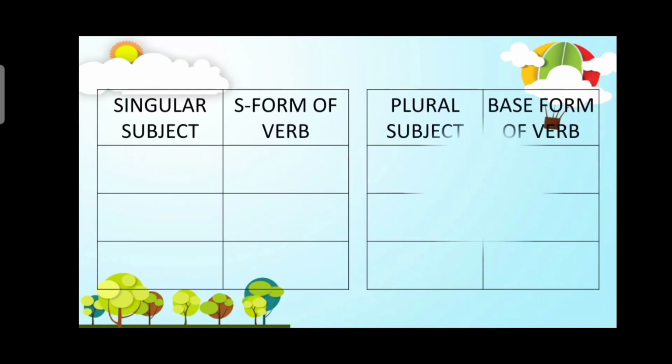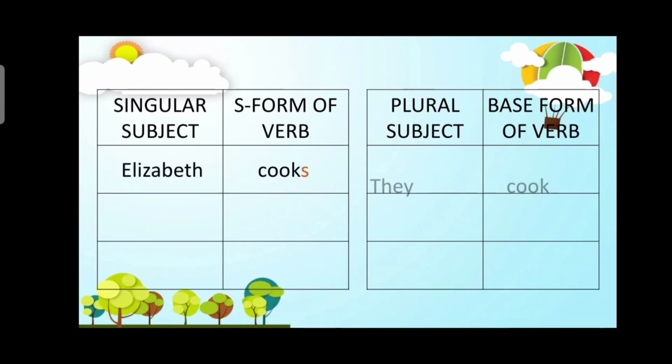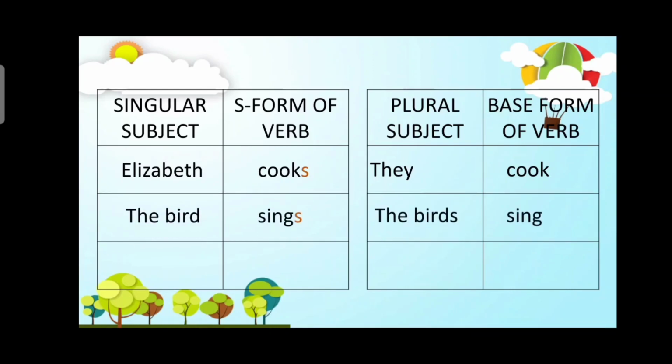Okay, let's compare singular subject plus s form, plural subject plus base form. Elizabeth cooks. They cook. The bird sings. The birds sing. My cousin visits and my cousins visit.